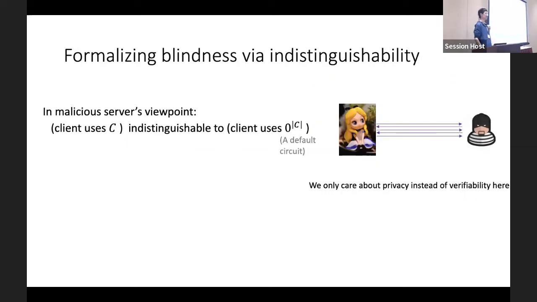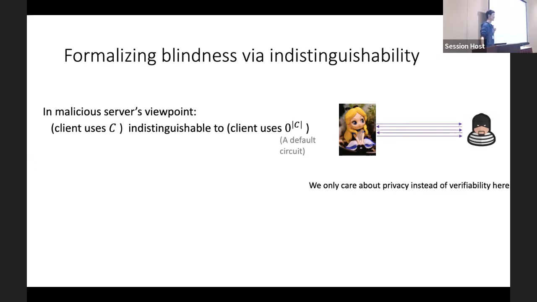So what does blindness mean? In this work, we formalize blindness using a basic notion in cryptography called indistinguishability. It means for any malicious adversary, from its viewpoint, the following two cases will be indistinguishable. The first case is the real execution, where the client simply uses a real input as an input.